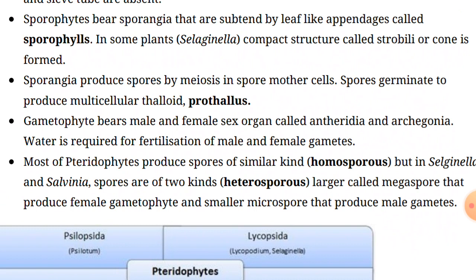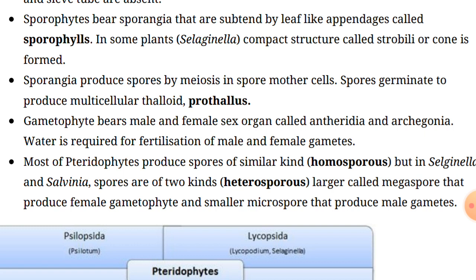Evenly we can say the megaspore and the microspore germinate and give rise to female and male gametophytes respectively. It means that the megaspore can develop into the female gametophyte, as well as the microspores can change into the male. The female gametophyte in the plant is retained on the parent sporophyte for variable periods.